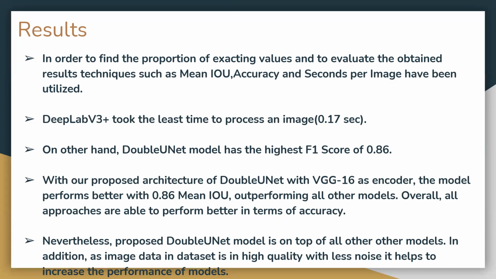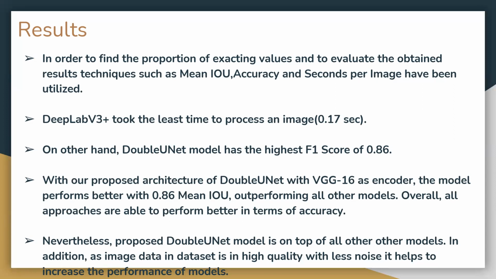So the main results are: the modified WNet, which was modified by us with VGG16 as encoder, performs better with 0.86 mean IOU, outperforming all pre-existing models. So overall, all the approaches are able to perform well, but in comparison of accuracy and the time taken to train and generate a result for a particular image, we got that the modified WNet has been working pretty well. However, the proposed WNet model is on top of all of the models.